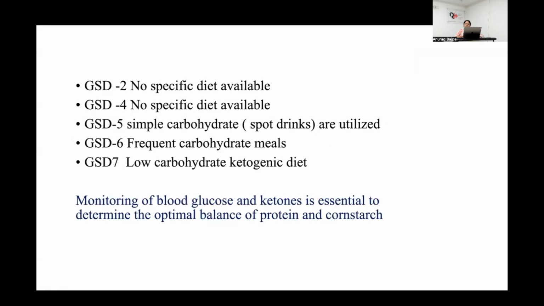In GSD 2 and 4, there is no specific diet available. GSD 5, simple carbohydrates can be used. GSD 6, frequent carbohydrate meals or cornstarch to be used. And GSD 7, a low carbohydrate ketogenic diet can be used. The monitoring of blood glucose and ketone is essential to determine the optimal balance of protein and cornstarch in patients.